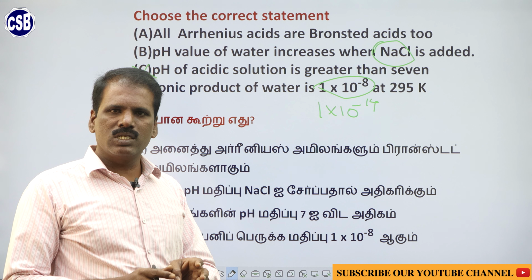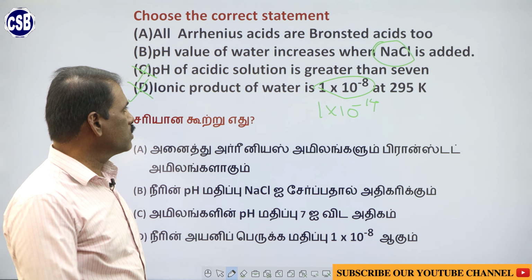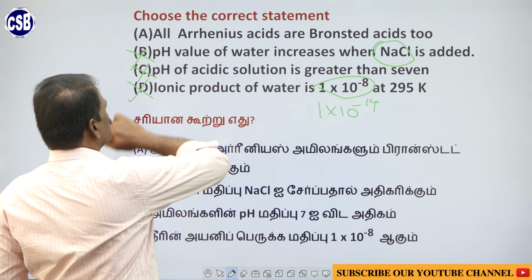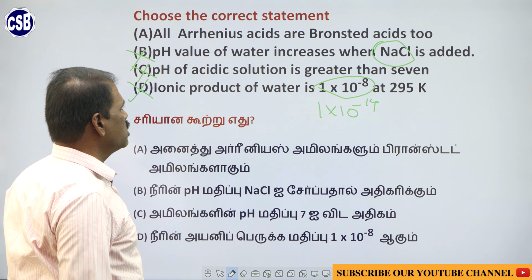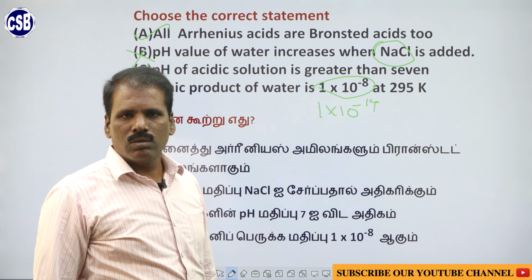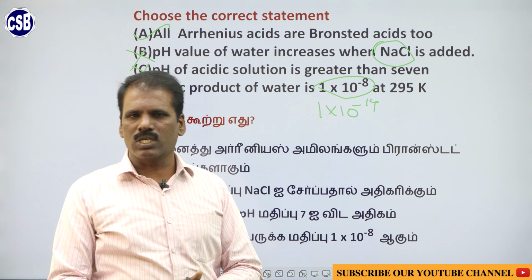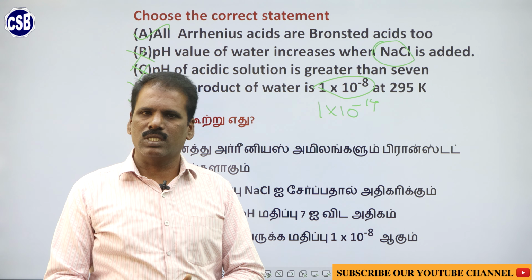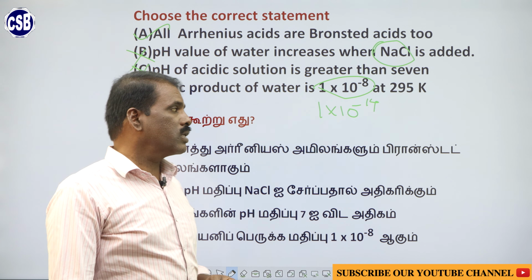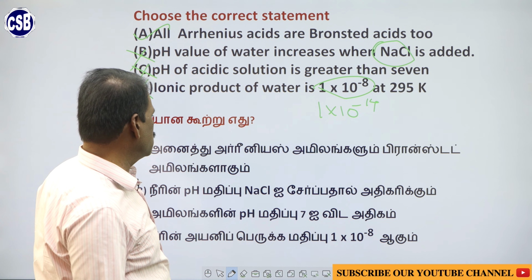So when you add NaCl to water, the pH value remains constant. So this is not the answer choice. But all Arrhenius acids are Bronsted acids. Yes, it is. In both concepts, according to Arrhenius as well as Bronsted, an acid is a substance that donates protons. So here the answer is A, all Arrhenius acids are Bronsted acids.